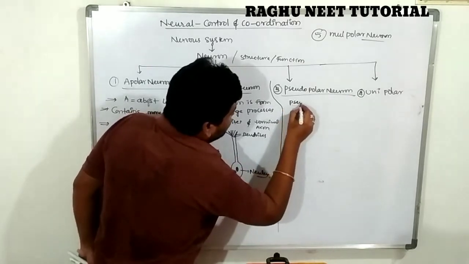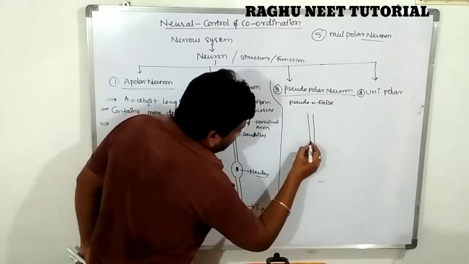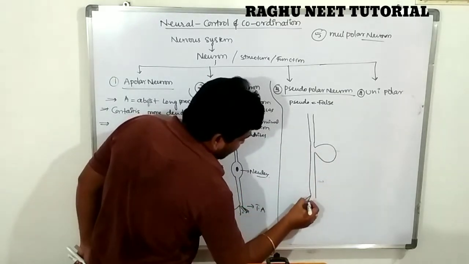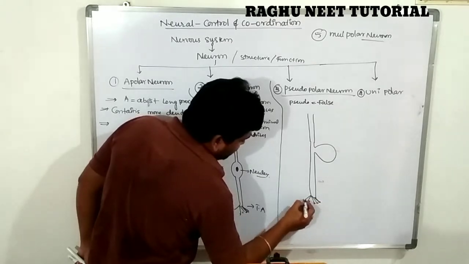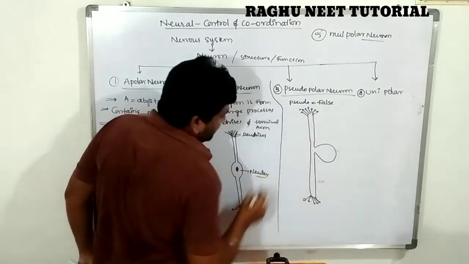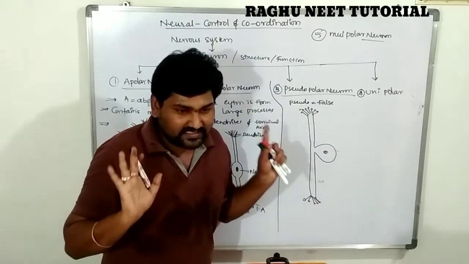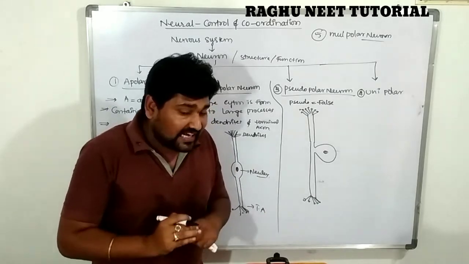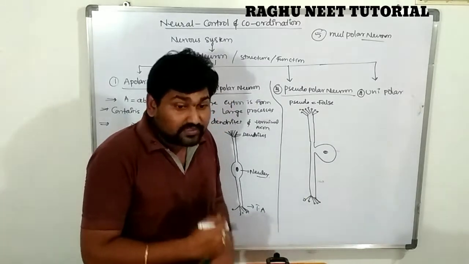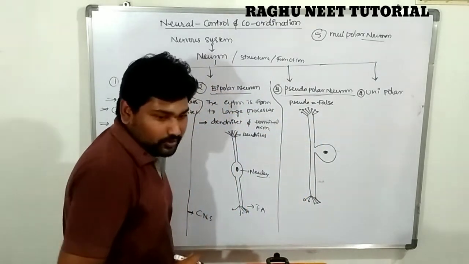This type is called a pseudopolar neuron.